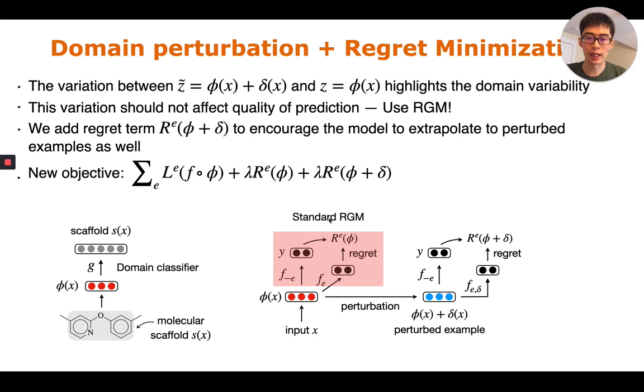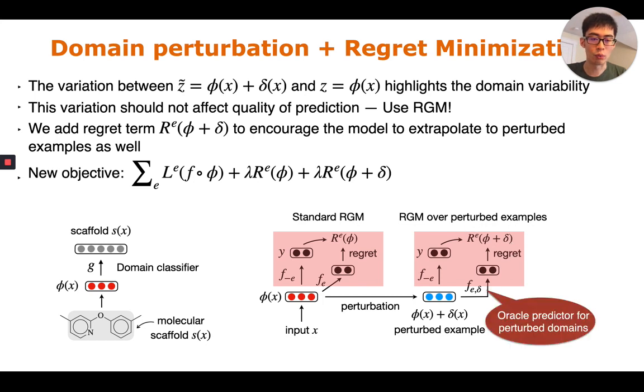Here we have the standard regret minimization defined on the original examples. We have RGM over the perturbed examples, where we use another oracle predictor F delta that is defined on the perturbed domains.